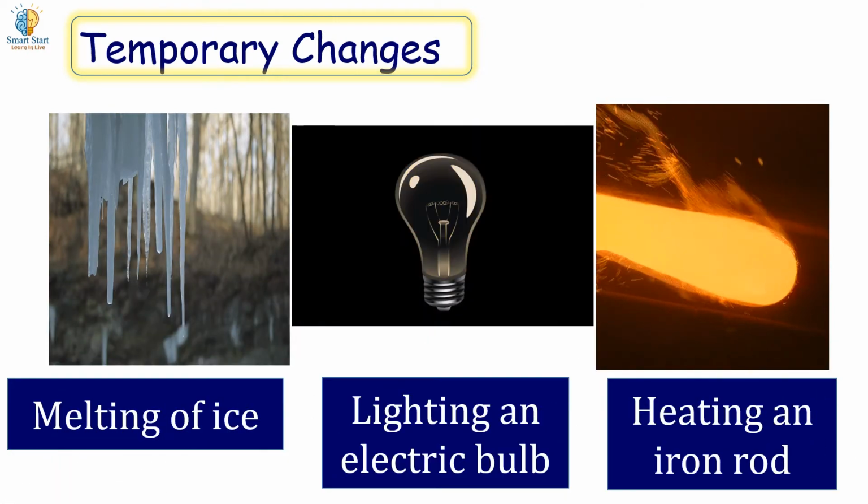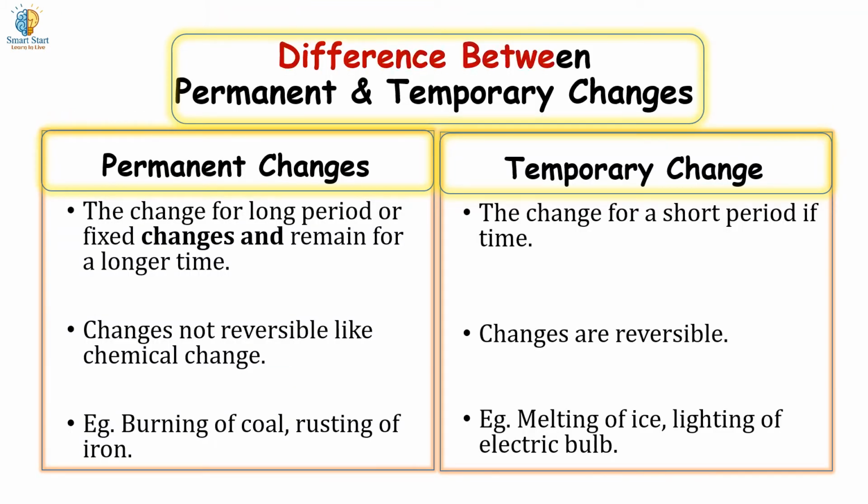Difference between permanent change and temporary change. Permanent change: the change for a long period or fixed changes remain for a long time. The changes for a short time are called temporary changes. Permanent changes are not reversible, like chemical change. Temporary changes are reversible. Examples of permanent change are burning of coal, rusting of iron, etc. Examples of temporary changes are melting of ice, lighting of electric bulb, etc.